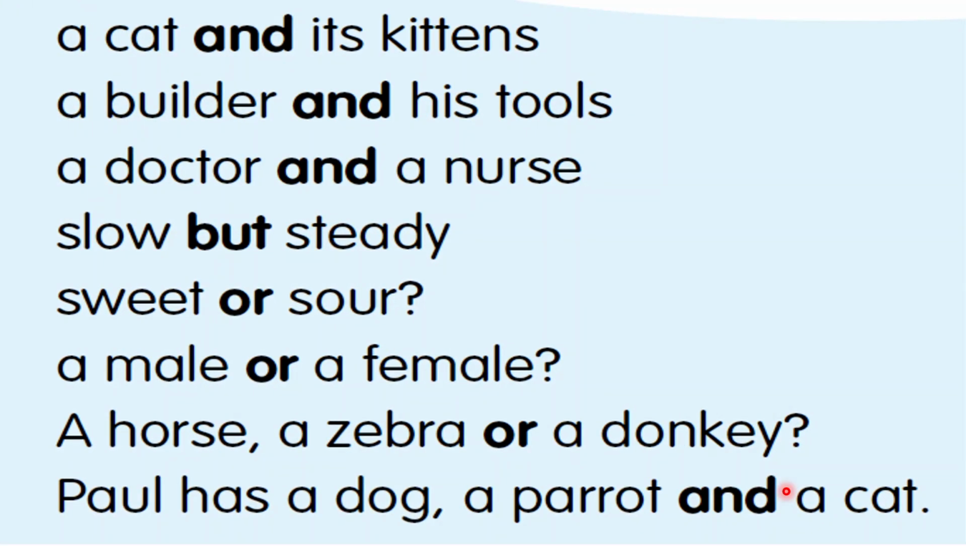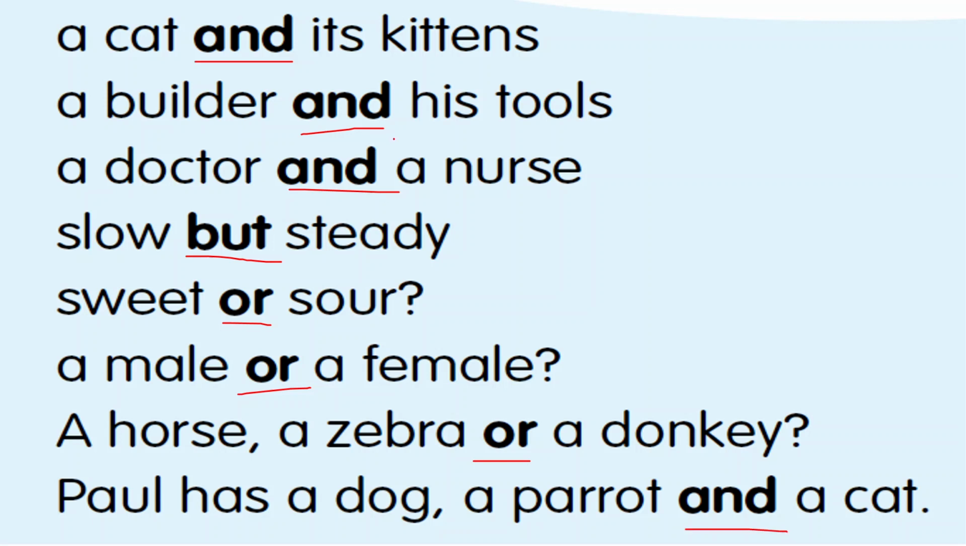So let's learn some more examples about it, like this: a cat and its kittens. And is the conjunction in this sentence, because it is linking these two words, a cat and its kittens. A builder and his tools. So and is the conjunction here. A doctor and a nurse. Slow but steady. Sweet or sour. A male or a female, a horse, a zebra, or a donkey. Paul has a dog, a parrot, and a cat.